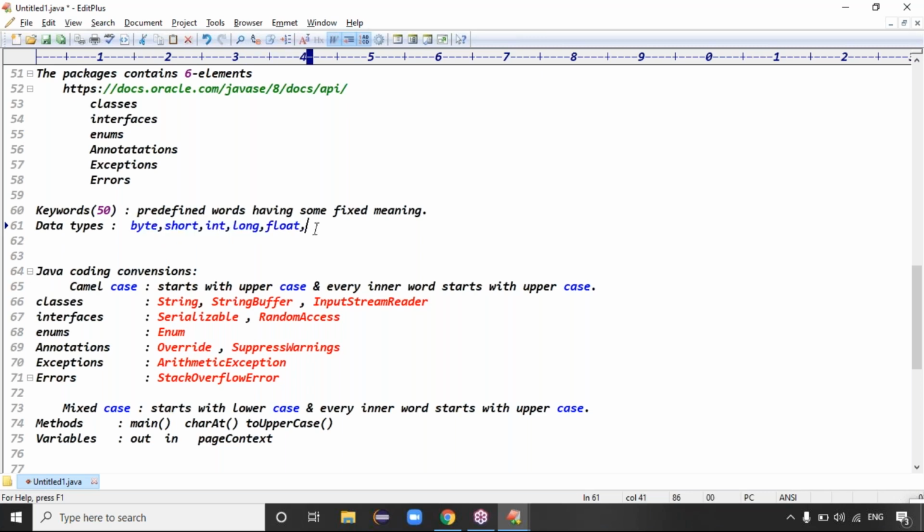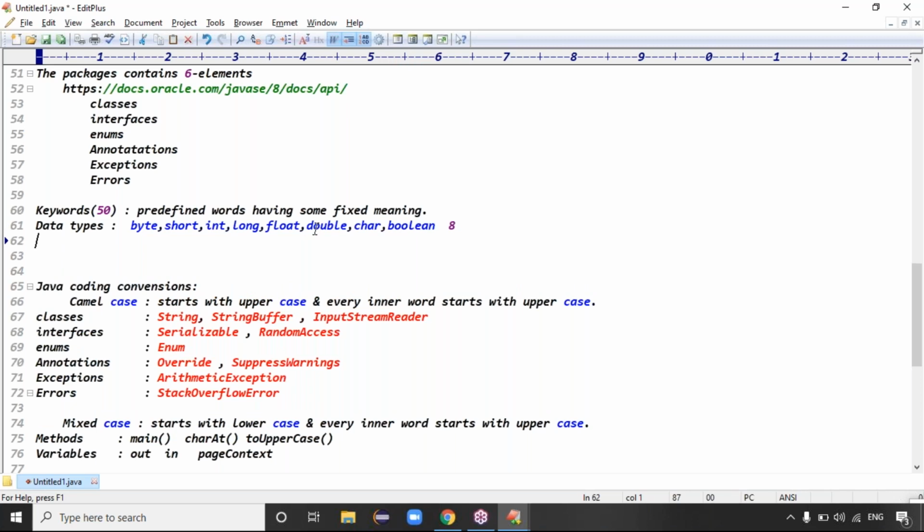For decimal point values, we have float and double. For decimal data, we have float and what? Double, right? For a single character, we have the char data type. For true and false, we have the boolean data type. In total, how many data types in Java? 8 data types, guys. Every data type contains some fixed meaning, right?